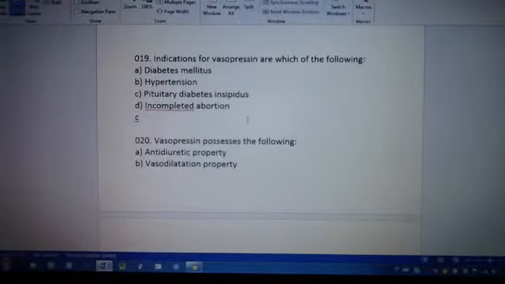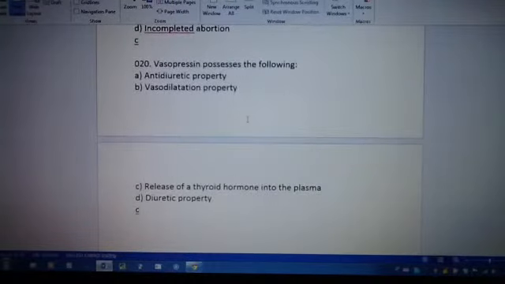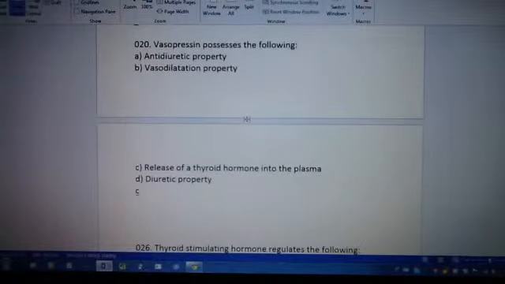19. Indications for vasopressin are which of the following? A, diabetes mellitus, B, hypertension, C, pituitary diabetes insipidus, D, incomplete abortion. So the answer is C, pituitary diabetes insipidus is the indication for vasopressin. You might also think of bedwetting as one example where vasopressin can be used. ADH.